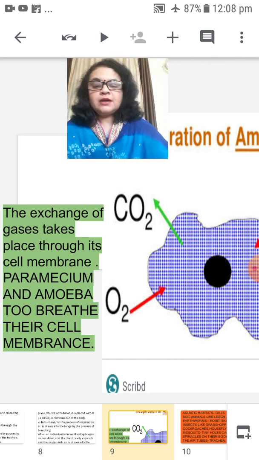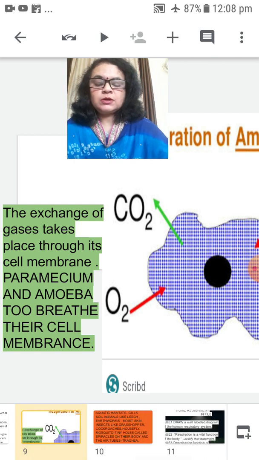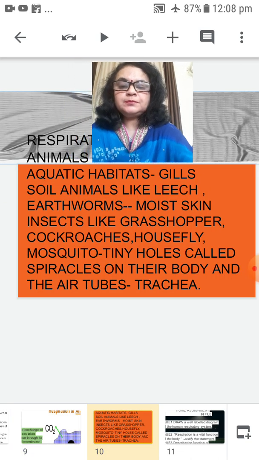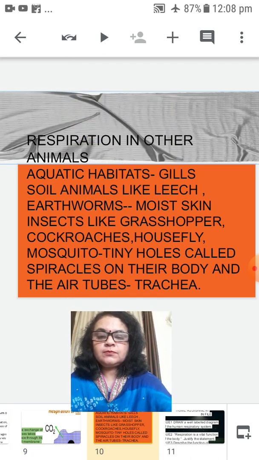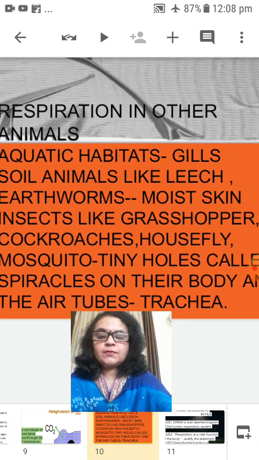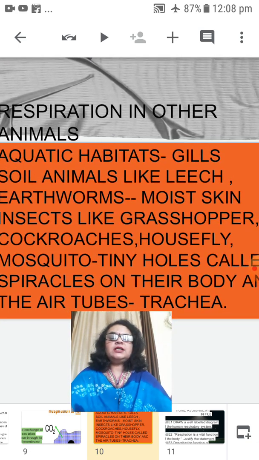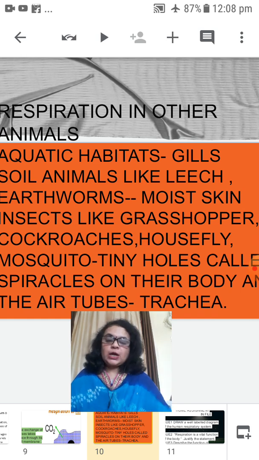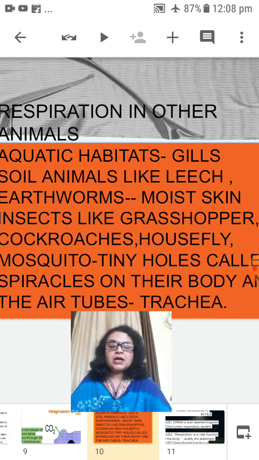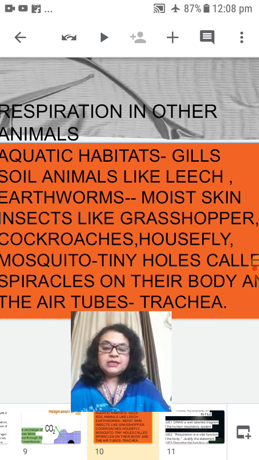Okay children, now let us talk about some more organisms. Respiration in other animals. Aquatic habitats means animals living in water. Animals which live in water have a very special organ called gills.